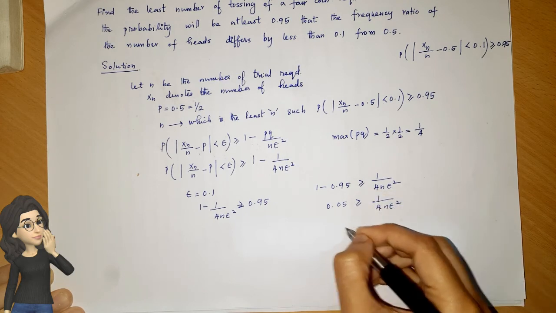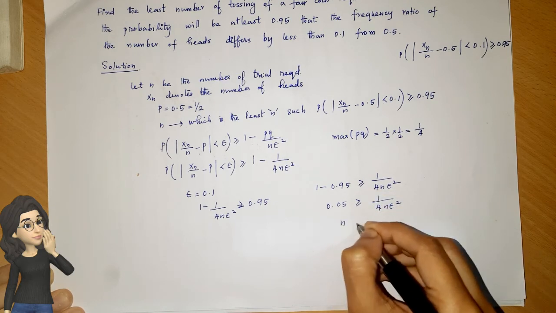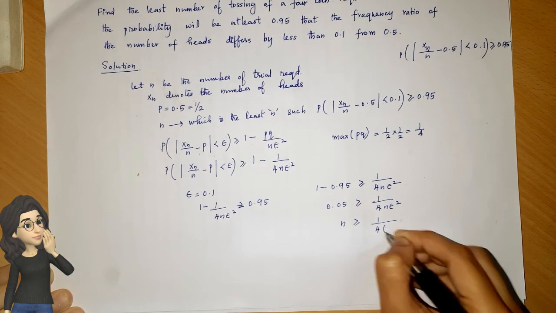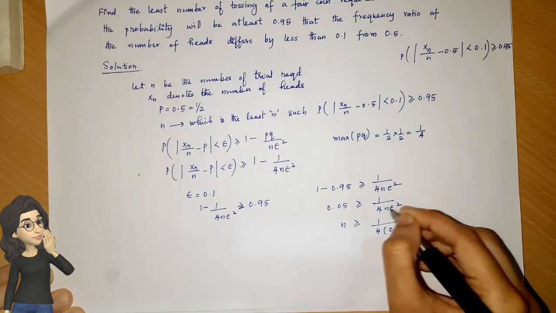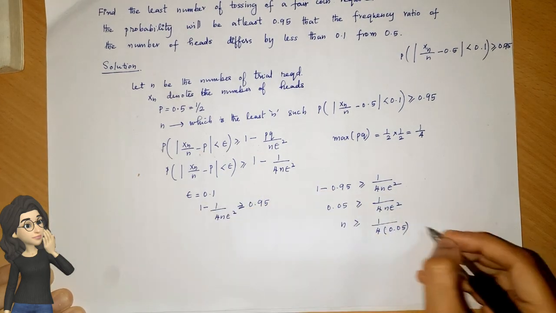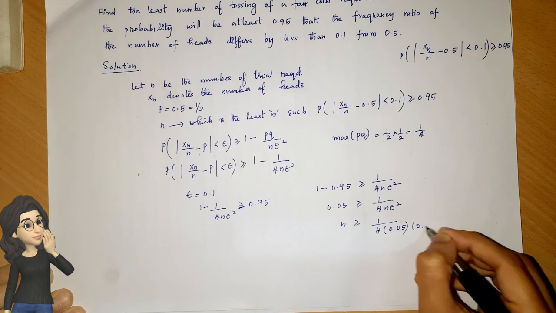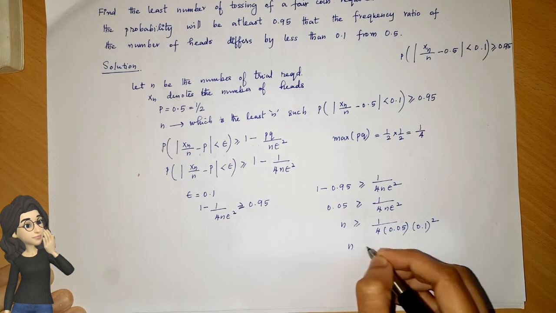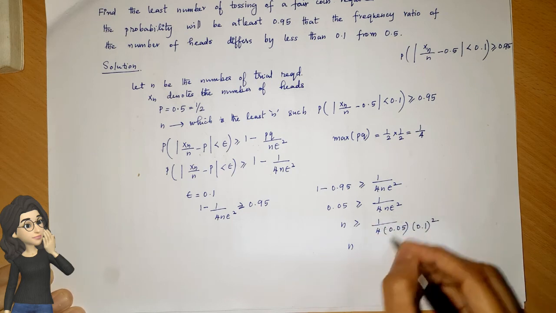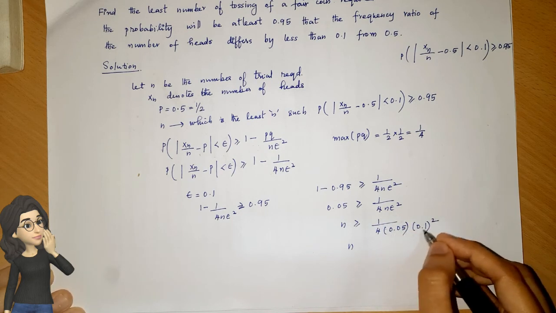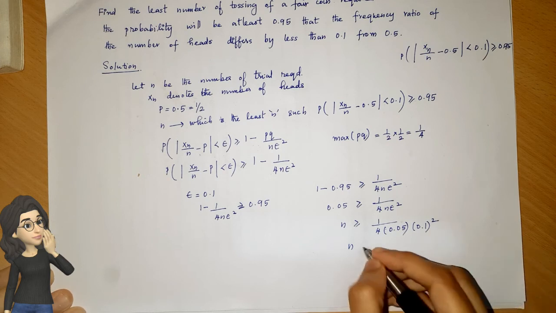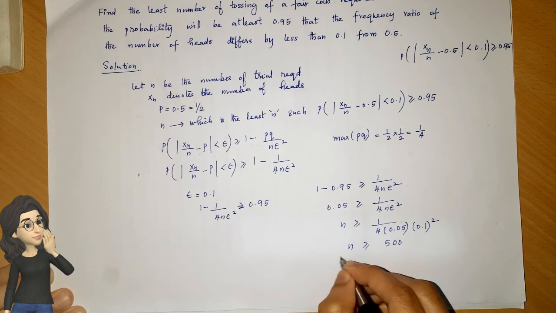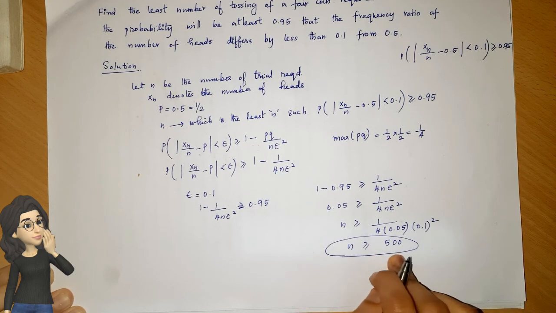From here we get n is greater than or equal to 1 by 4 into 0.05 into epsilon square, where epsilon is 0.1, so epsilon square is 0.1 square. This value, 1 divided by 4 into 0.05 into 0.1 square, is 500, so n is greater than or equal to 500.